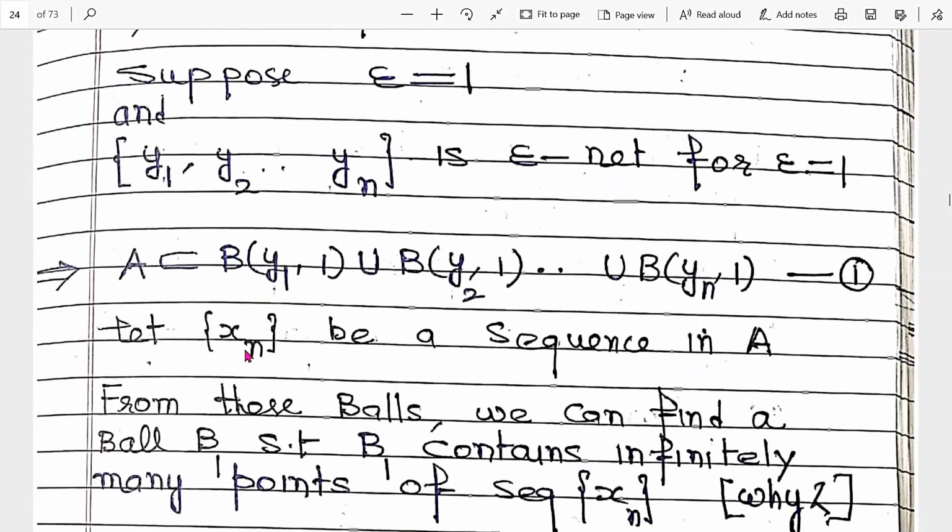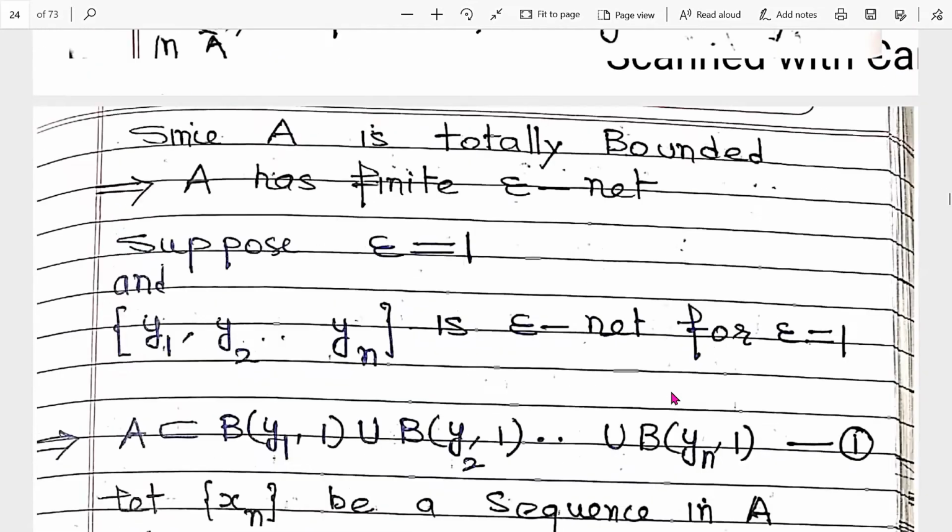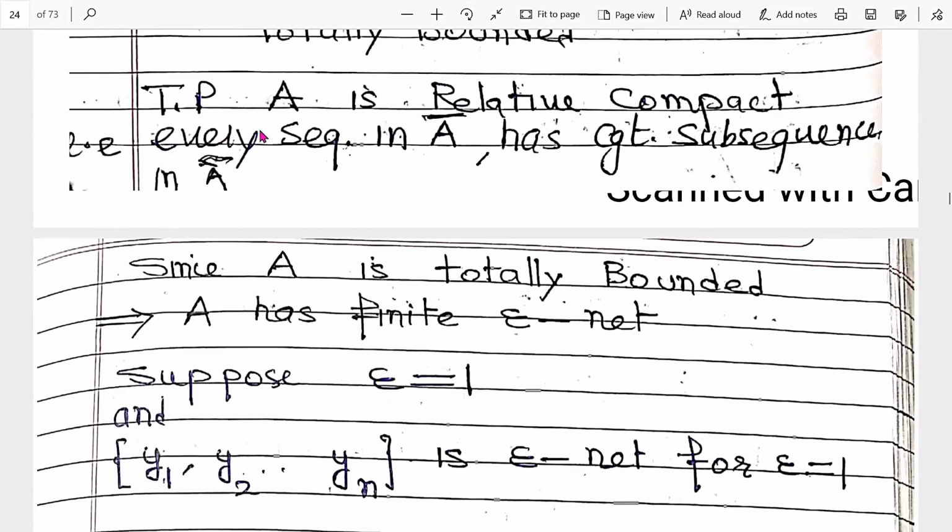Let xn be a sequence in A. Our purpose is to prove that every sequence in A has a convergent subsequence, so remember that.